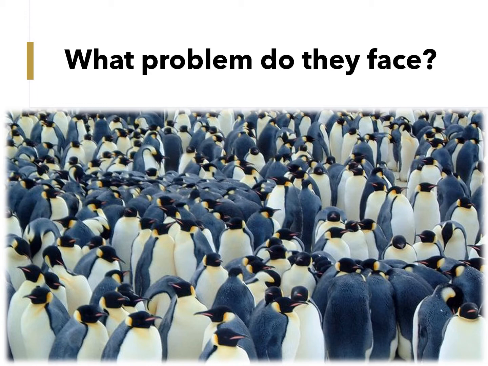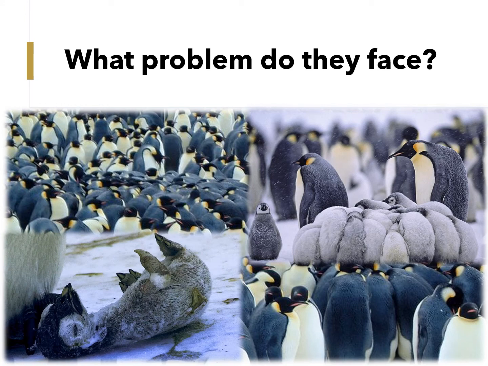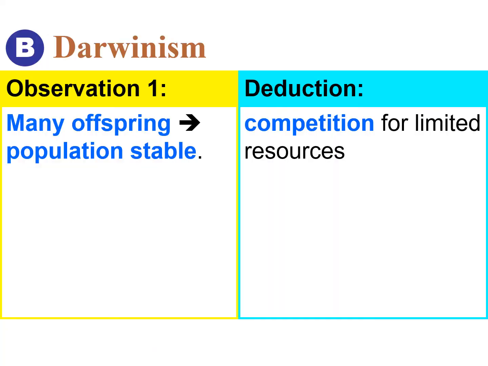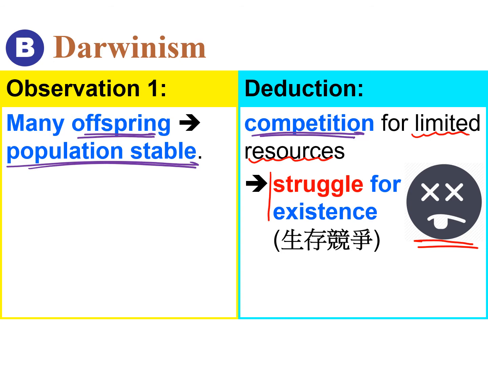There are many penguins living on a particular island. What problems do they have? There are so many of them, so some of them might die. Why do some of them survive and some of them die? The reason for a stable offspring population is that these offspring tend to compete with each other for a limited amount of resources, such as space or food. And some of them, if they are very weak in the competition, lose and then die. We call this the struggle for existence, 生存競爭. They always have competition.